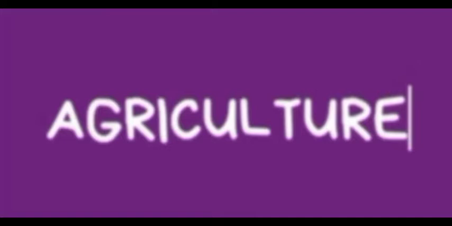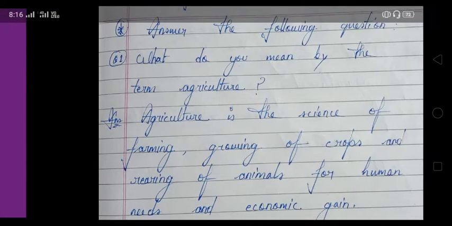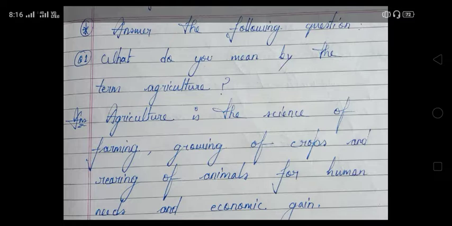As of now, we have almost finished the lesson Agriculture, lesson number 6 from class 6 geography. In the last class, we discussed a lot of important points from the same lesson. Today, we are going to discuss a few questions and answers from it. Also, in the last class, I gave you fill in the blanks. I hope you have tried your best to complete them. Today, let's discuss a few question answers.